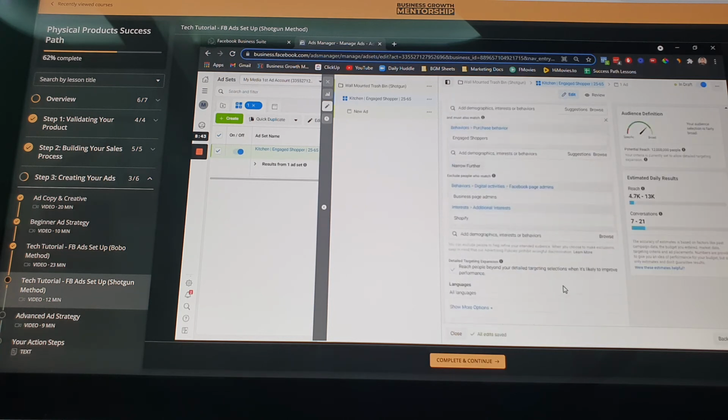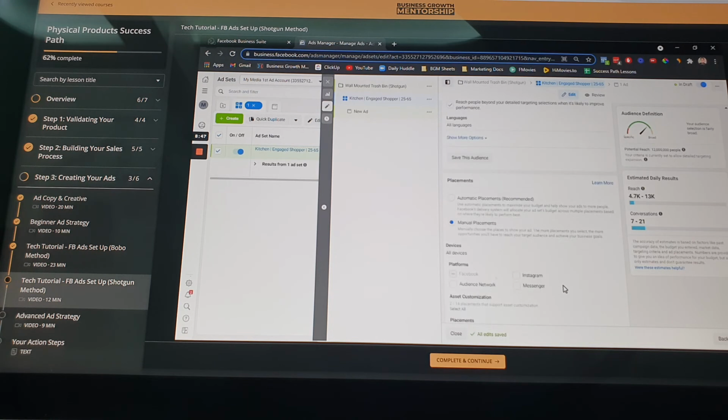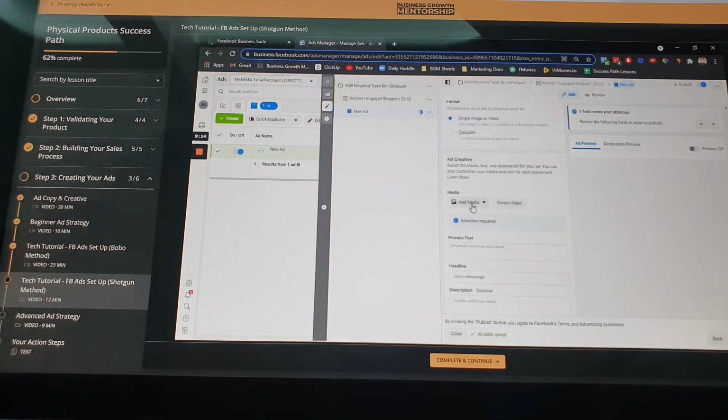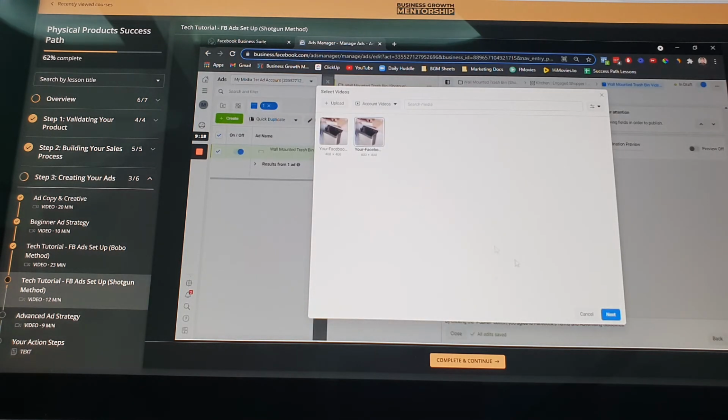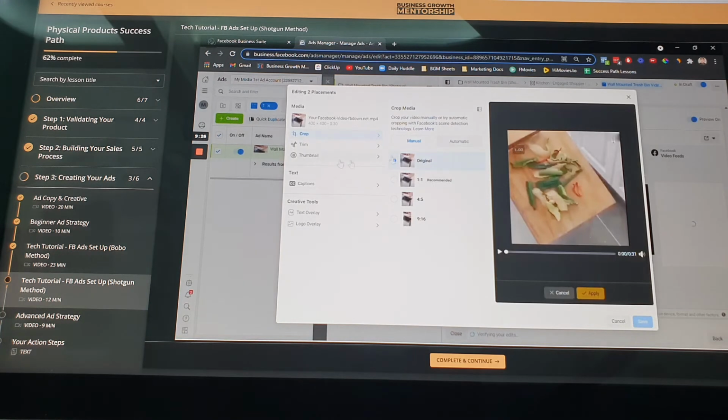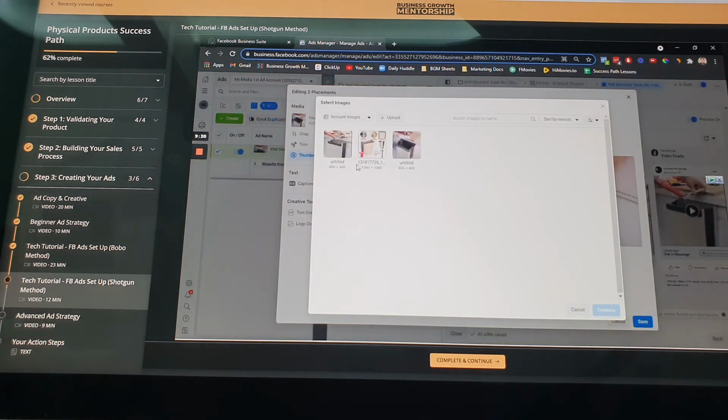Alright, so we're done defining our audience. So we will now define our ad creative. So sabihin lang natin ito wall mounted, so you can name it as such: Wall mounted trash bin, video ad. Then sa media, we'll just put here ad video. We'll use same video na ginamit natin sa Bobo method. And then we'll use yung thumbnail na ginamit natin kanina. Upload tayo and then ito siya.